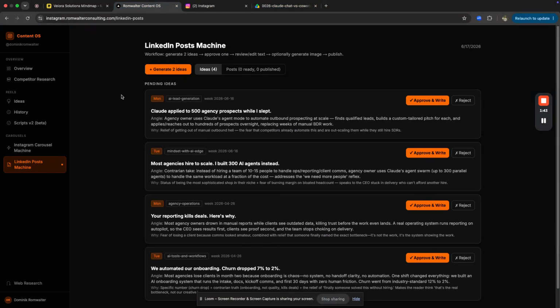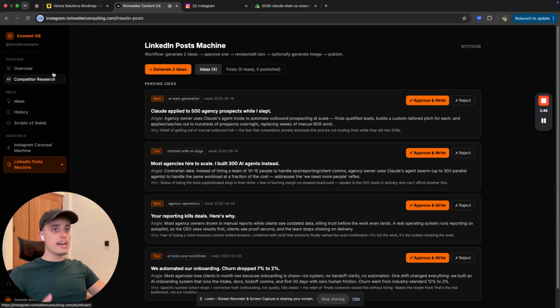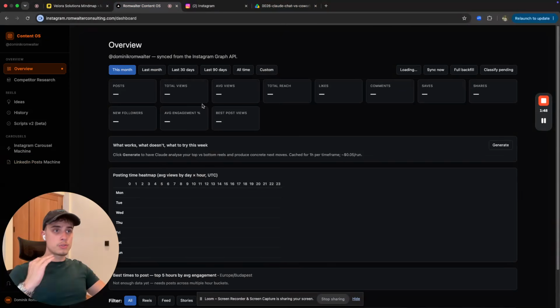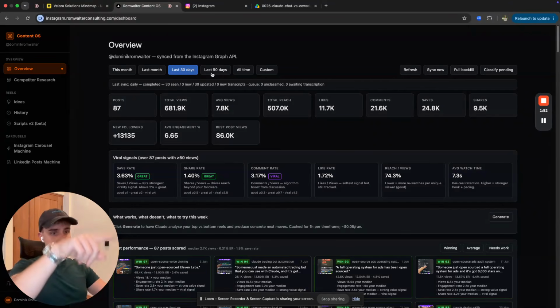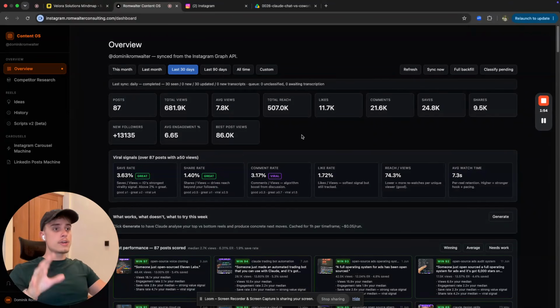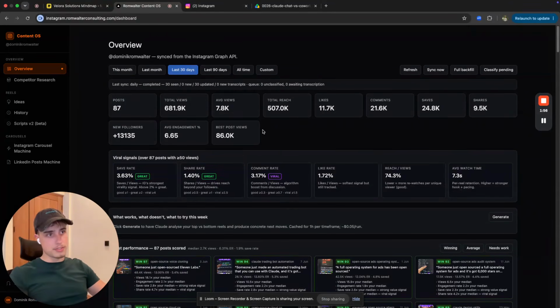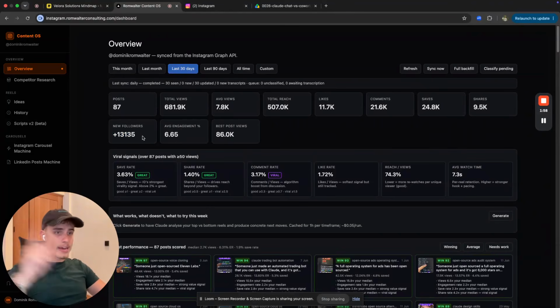Here's the actual OS. How this OS works is if you go to overview, you can see all of your numbers and you can choose the actual time frame. I'm going to do last 30 days. You can see all of your numbers in the last 30 days. This is fake because I got banned and unbanned, so it doubled my new followers for some reason. But as you can see, in the last 30 days, I gained 6,500 followers. If you divide this by 2, that's how much you're going to get.